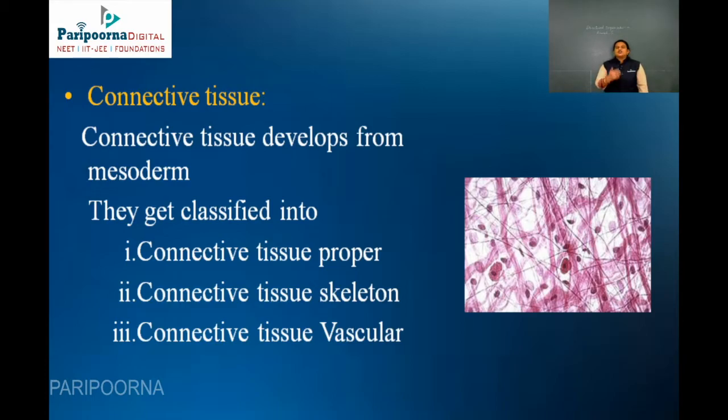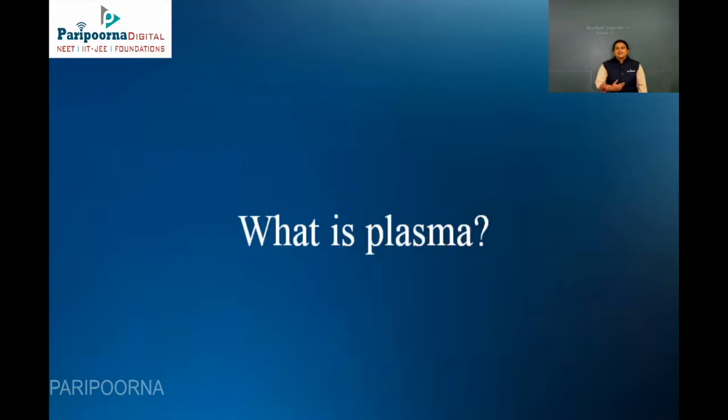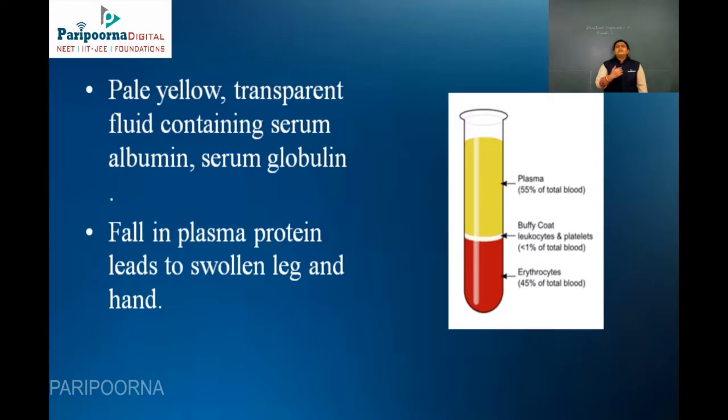So the connective tissue vascular, whenever you talk about the vascular system, it always conducts certain fluids. Here in this connective tissue vascular, it consists of both the blood and the blood components. So simply your blood vessels and the blood. This is said to be the connective tissue vascular. Now we are going to see in detail about the plasma, which is present in one of the connective tissue vascular. So what is plasma?